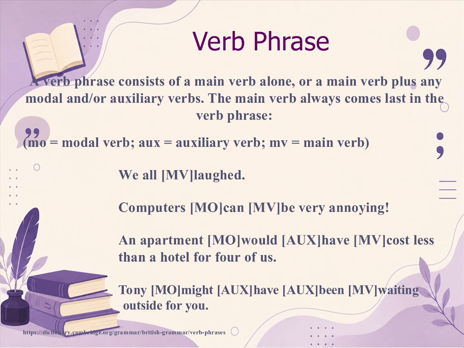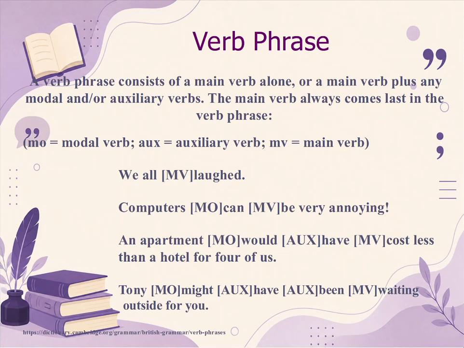To start with the definition given by Cambridge Dictionary, a verb phrase consists of a main verb alone or a main verb plus any modal and or auxiliary verbs. The main verb always comes last in the verb phrase. So the structure of such a phrase is modal verb followed by auxiliary and then the main verb.